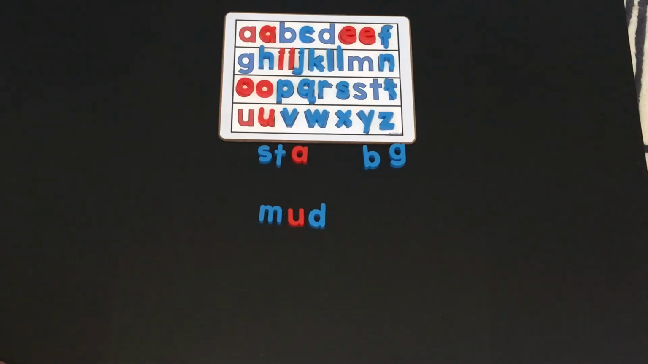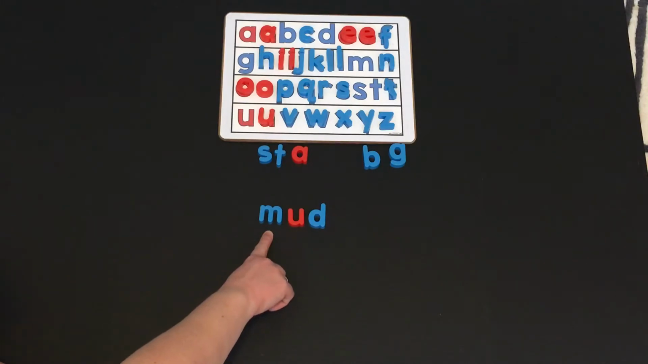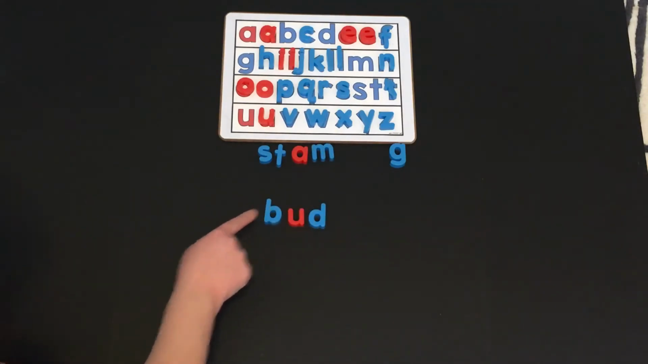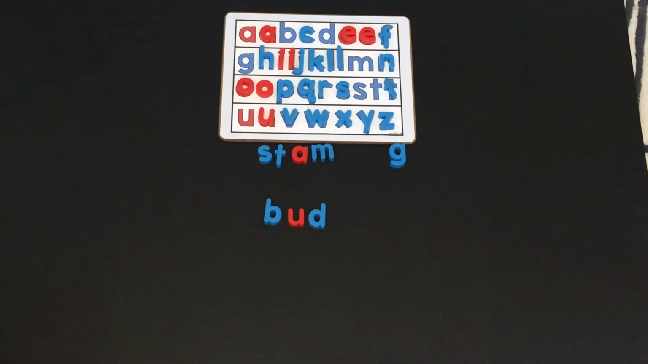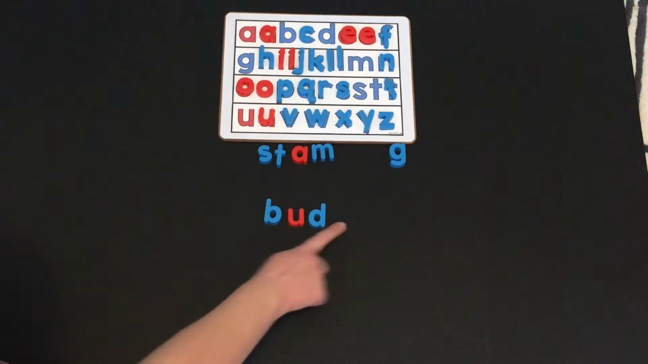Do I need to change the beginning sound? Bud. Yes, that sounds like a B. Now let's say the sounds and blend it. Bud. Now let's change bud into bug.